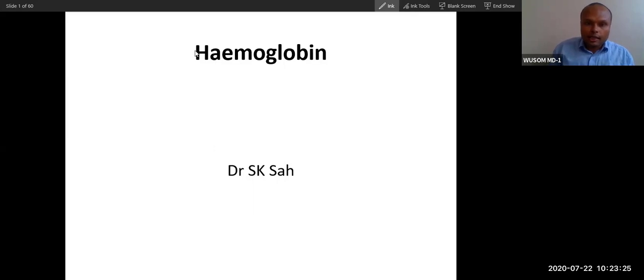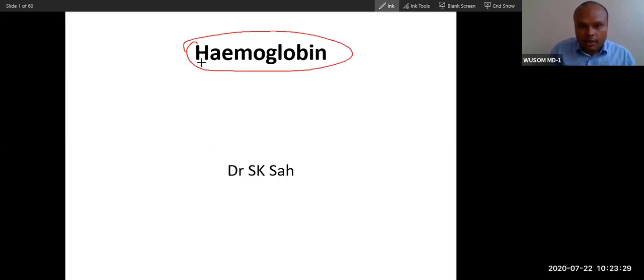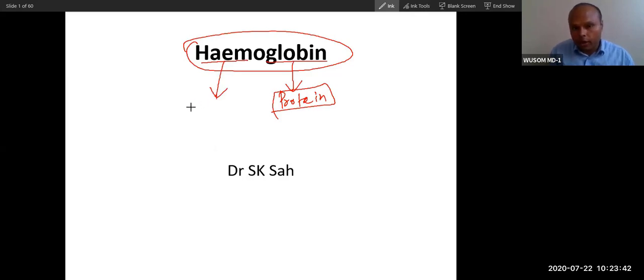First, let's see what hemoglobin is. As the name suggests, it is a heme and a globin. The globin is the protein part, and heme is an organic, coordinate compound that has iron at the center. So heme is nothing but an organic compound, and globin is a protein.